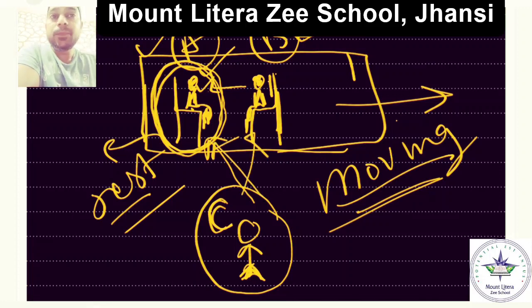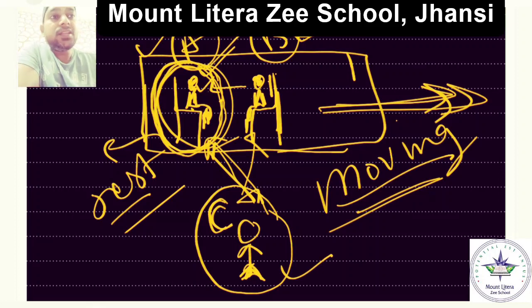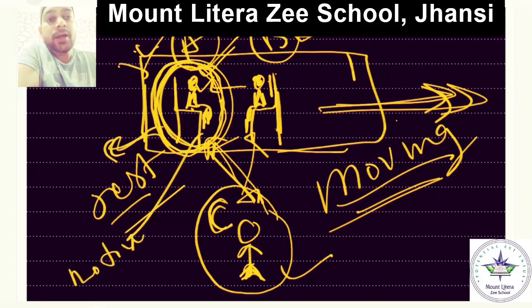Mr. A is moving because the train is moving, the whole compartment is moving, and he is sitting inside the compartment of a train. So he is moving with respect to C, right? With respect to B, A is not moving. He is at rest. So A is at rest and A is in motion at the same time.